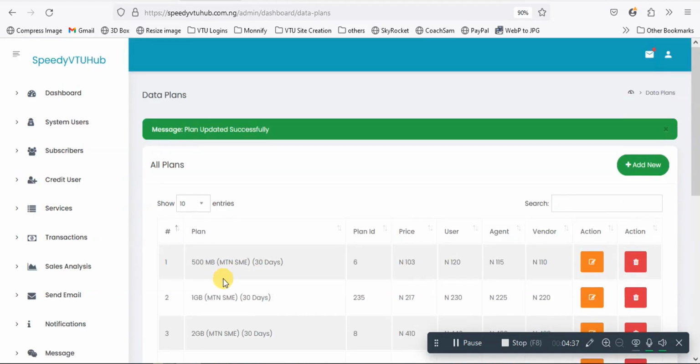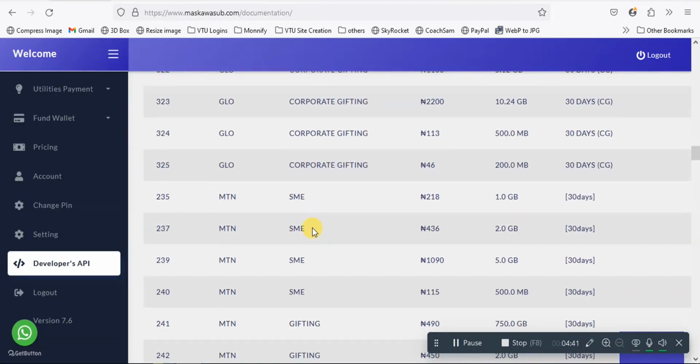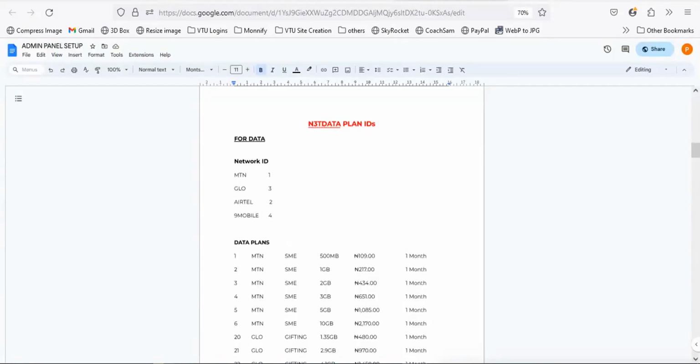Do you understand? So what you want to do basically is actually sit down, or I could also give you, I've actually compiled all the plan IDs here, everything. But if you want to sit down and do it yourself, you're going to write the network type, the plan ID, and the gigabytes. Okay. So I'll show you a compilation I've done.